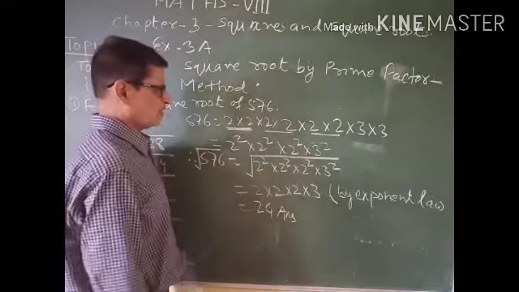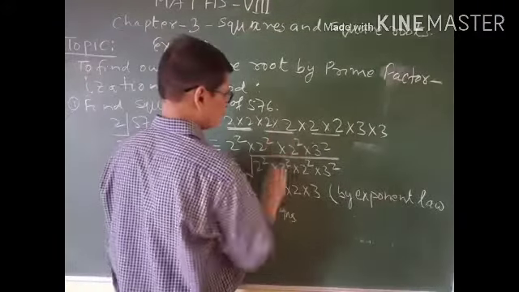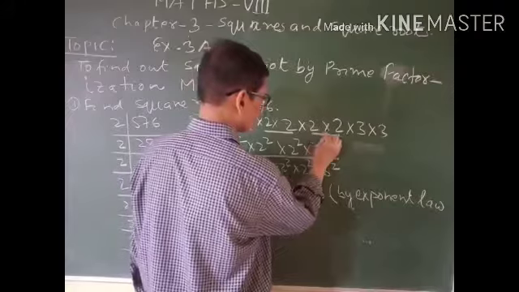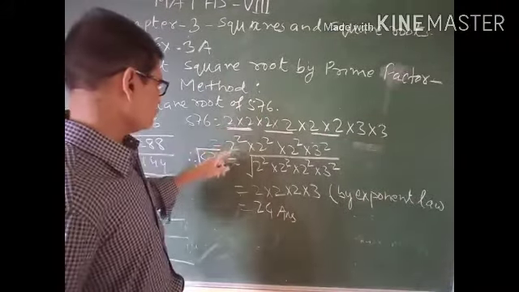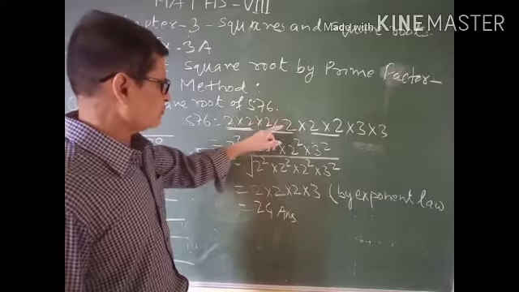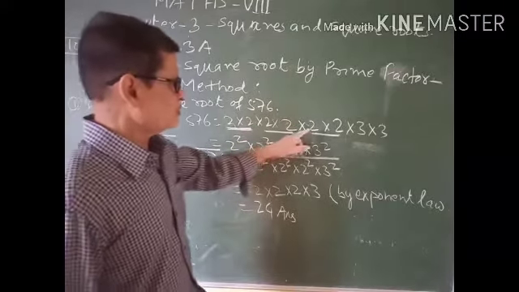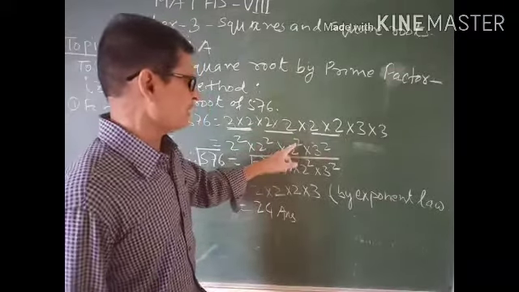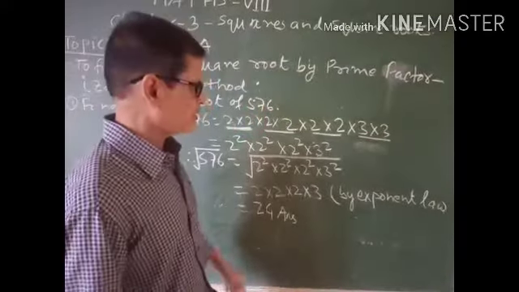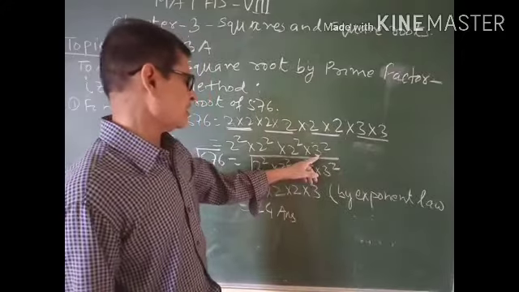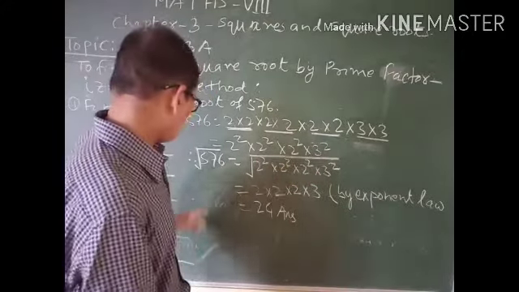2 into 2 is one pair, 2 into 2 is the second pair, 2 into 2 is the third pair. So you can write 2 square, 2 square, 2 square, and 3 into 3 is also a pair of 3, so you can write 3 square.